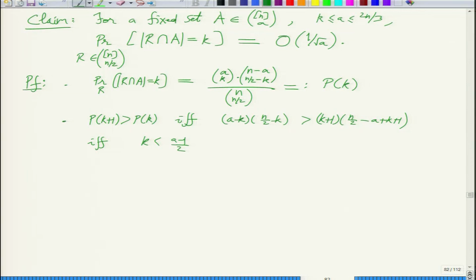So the probability expression increases as long as k does not cross half of a. It makes sense, right? Because you expect half of the elements of A to be picked by R. If each element was picked uniformly at random with probability half, as opposed to from this hypergeometric distribution, then it would exactly peak at roughly a by 2.